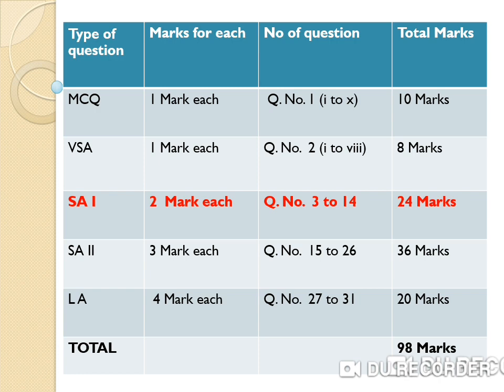Short answer: 3 marks each, number of questions 12, total marks 36. Fourth and last, long answer: 4 marks each, number of questions 5, total marks 20. So the total paper is 98 marks.